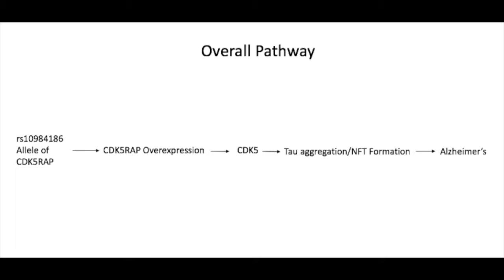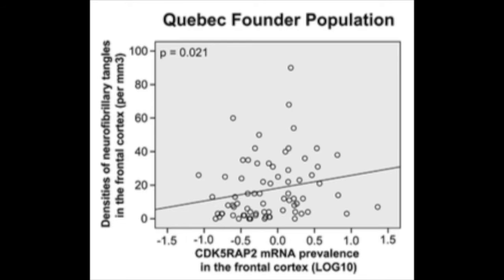This protein is known to activate cyclin-dependent kinase 5, which is responsible for phosphorylation of the Tau protein. When Tau is overphosphorylated, it can aggregate. Thus, when CDK5-RAP is overexpressed, this can result in the buildup of this aggregation, or NFT, neurofibrillary tangle. We will focus on Figure 4.